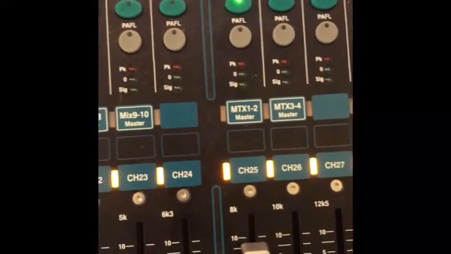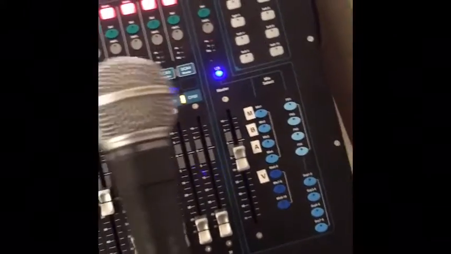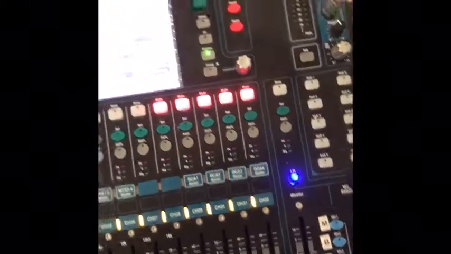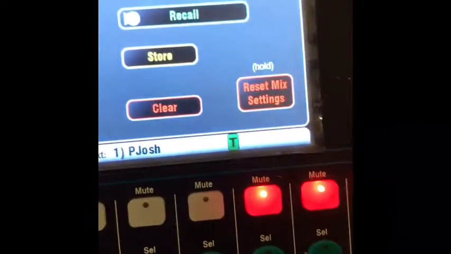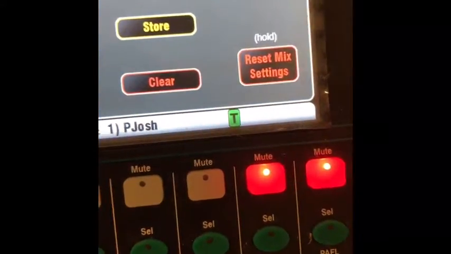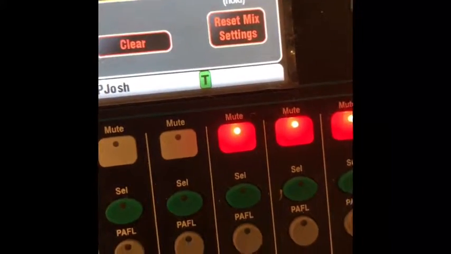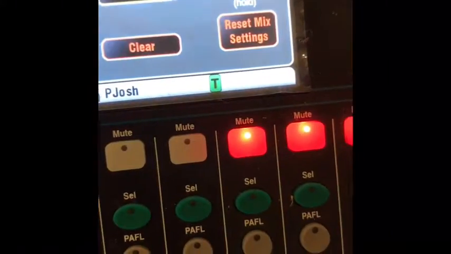So okay, guys, the other thing that we've added, I don't know if you saw this, is a mic. This is the Talkback mic, and the way you start the Talkback mic is you just hit the talk button over here. Then you see the little T on the bottom there, and you can talk and only the band will hear it. If you hit the button again, the little T will disappear.